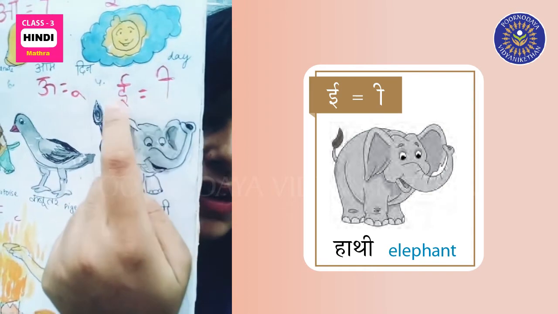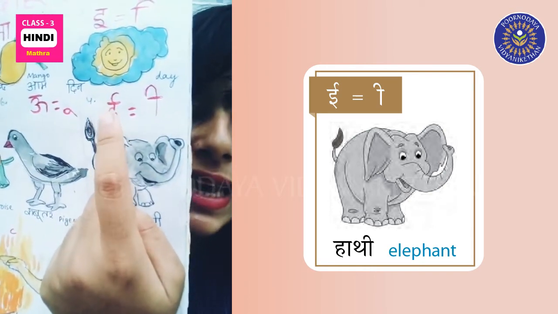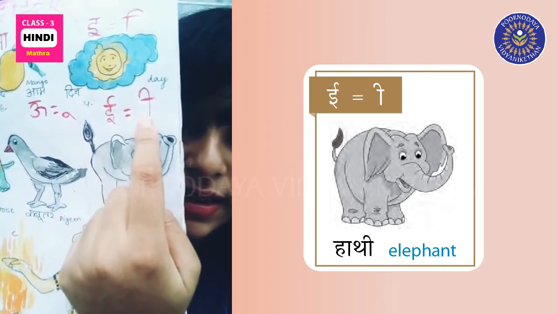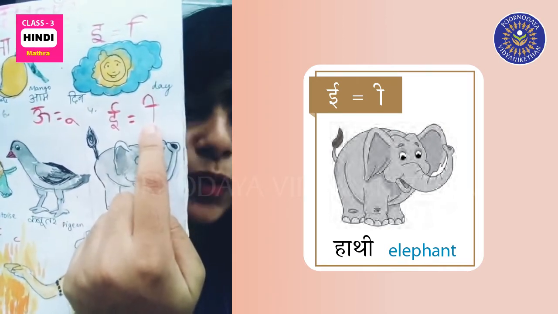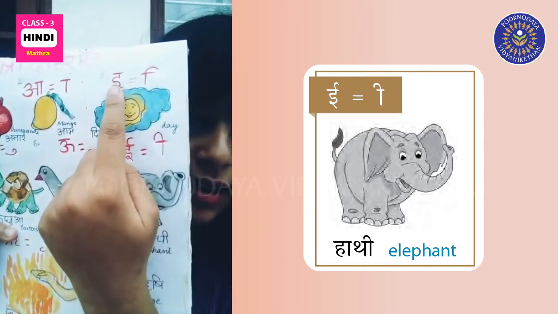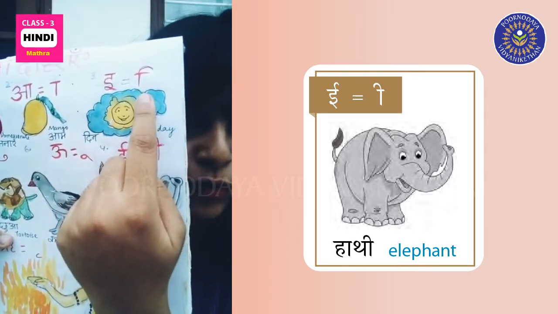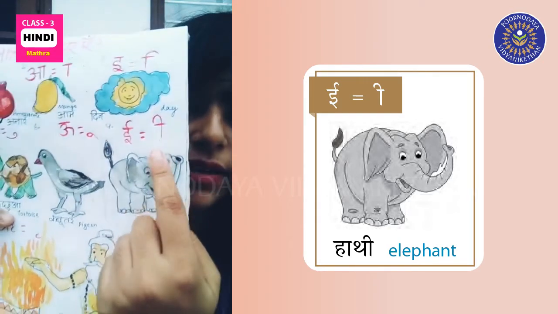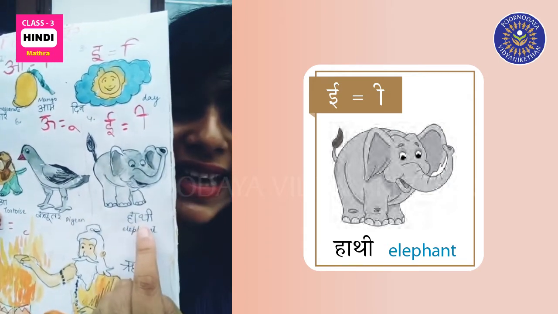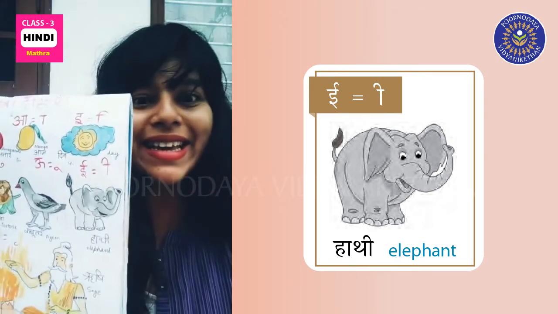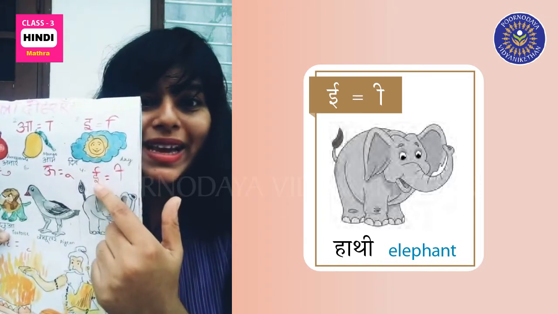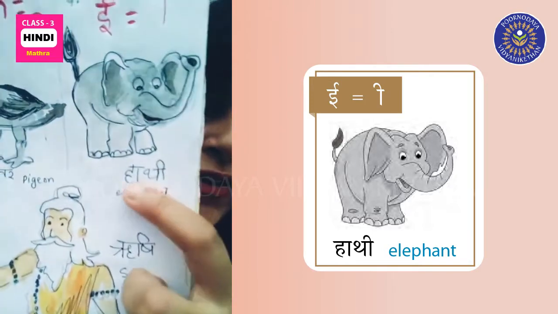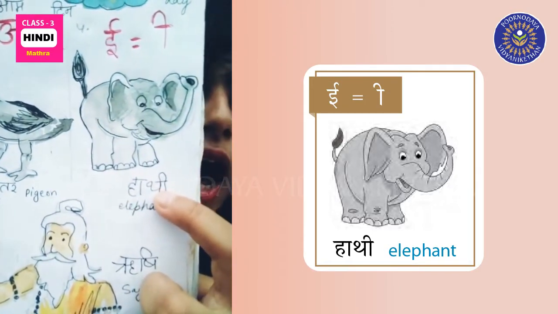Big E letter is written like this in form of matra, like small e letter is written like this in form of matra. So that's how you write big E letter. So Hathi. Big E matra is used in the end of Hathi.